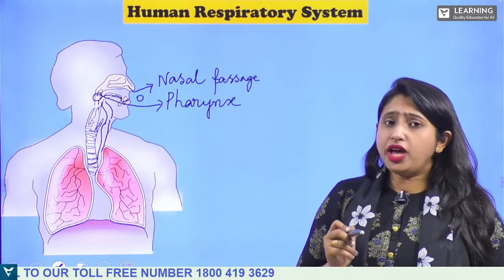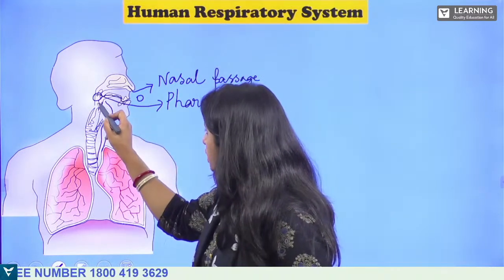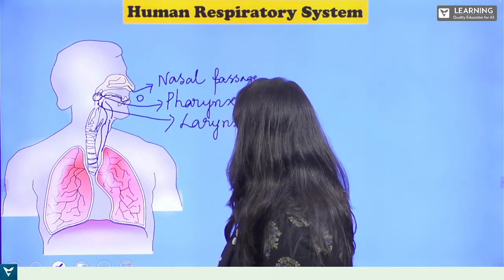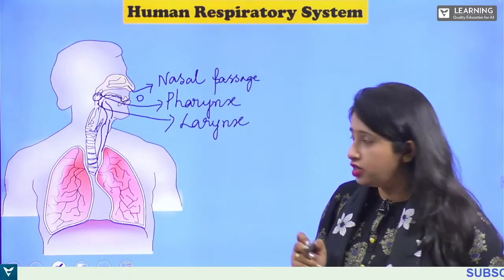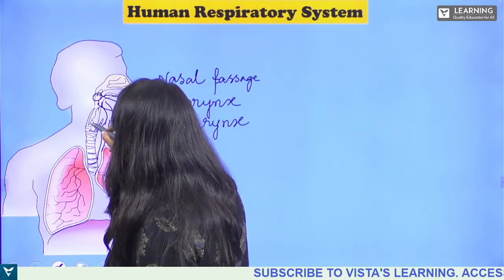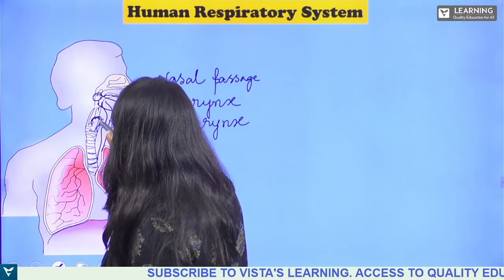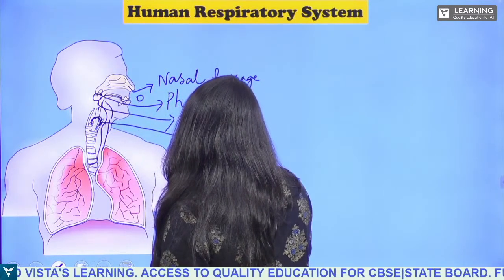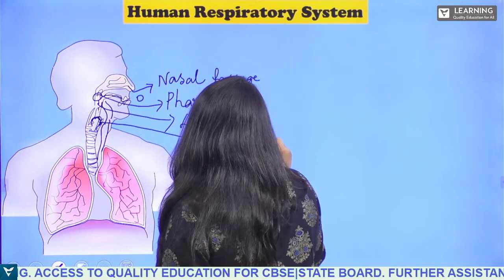After the pharynx, we have the larynx. Next to the larynx, we have the epiglottis.